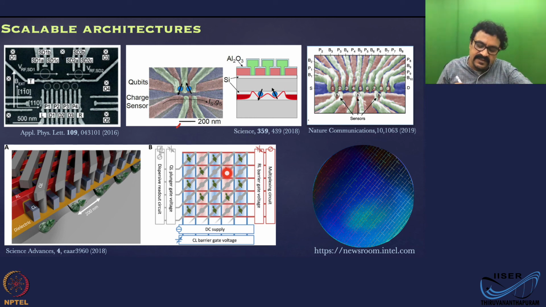And this one is called a crossbar geometry. This is a new proposal where you have 3 kinds of gates here. There are gates, red gates and the blue gates defining the barriers, and you have these gates defining the dots. I mean, define the position. Which dot you want to populate, which region you want to populate, and by pulsing these gates, you can also change the overall configuration. Okay, and there are also readout devices, another thing. A lot of other things. We can go through this paper. It's beyond the scope of this lecture.